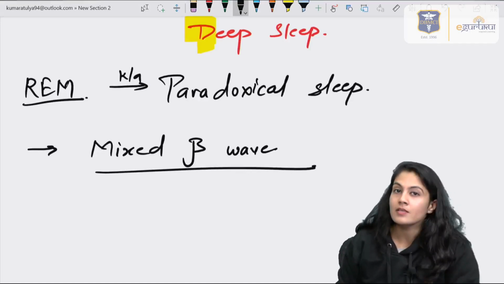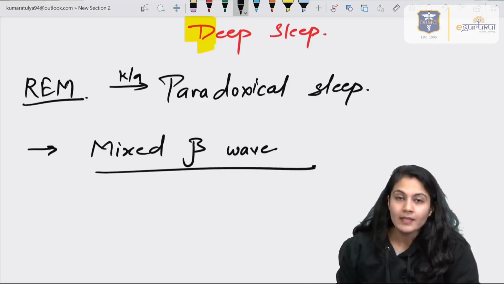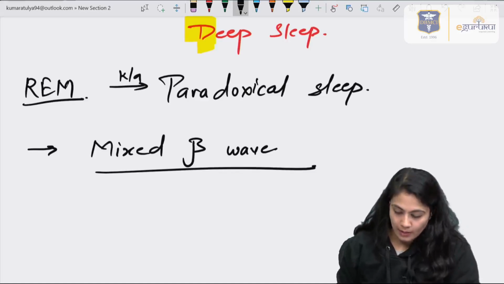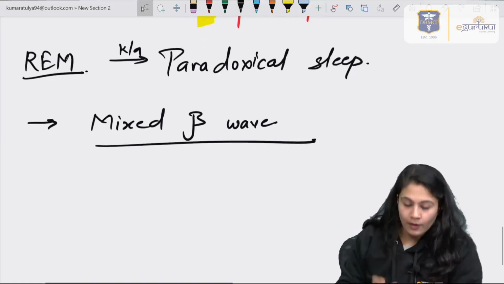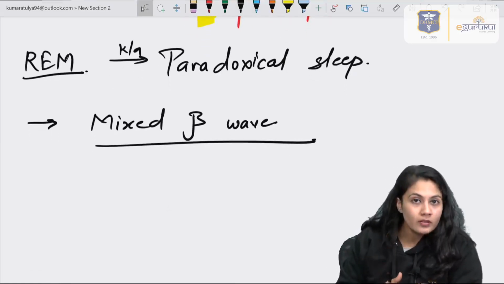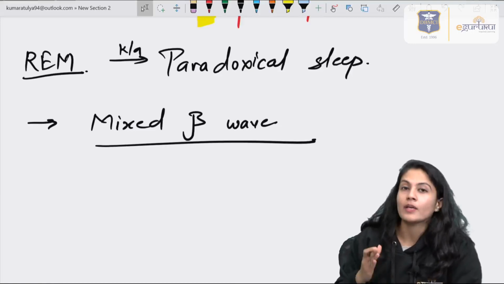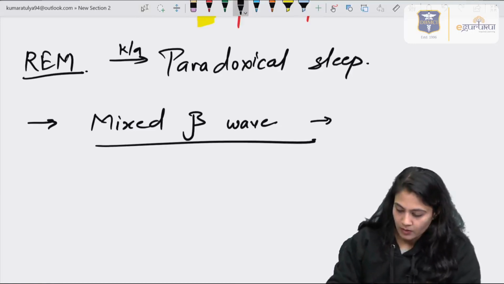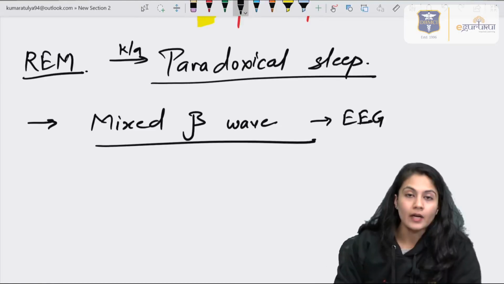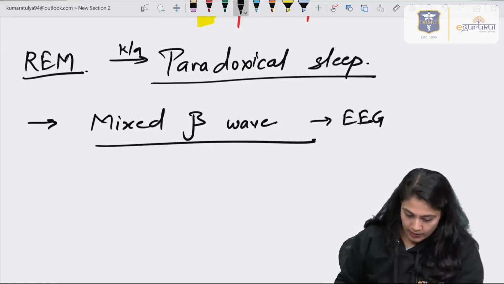Though the person is in sleep, you are seeing waves of high mental activity. I'm repeating, it is a paradox that though the person is in sleep, you can see beta waves in the EEG, and that's why it is known as paradoxical sleep.